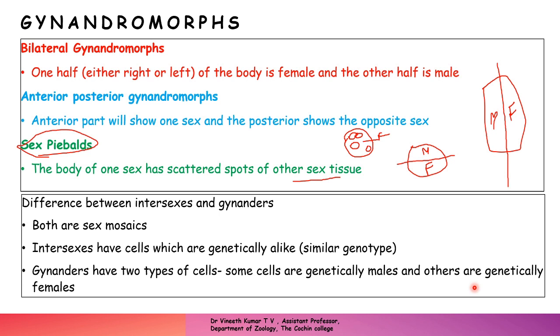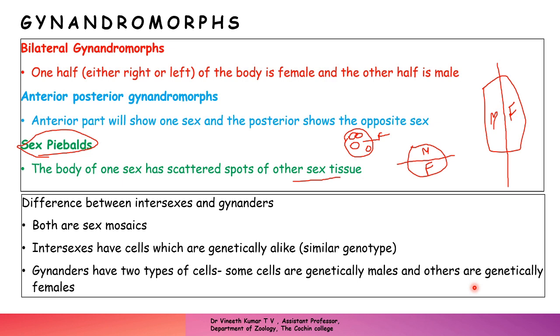So this is about the unusual types of sexes in Drosophila, and that comes along with our genic balance theory, because in genic balance theory we discussed everything like super female, super male, intersex, etc. We discussed some of the unusual sexes seen in Drosophila, like the intersexes as well as gynandromorphs. In gynandromorphs we discussed three different types: bilateral, anterior-posterior, and sex spots. And we also discussed the difference between an intersex and a gynandromorph.